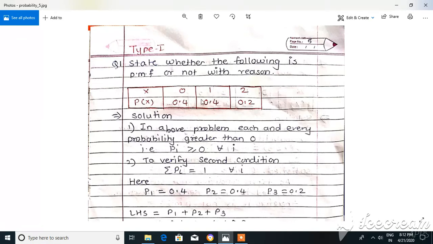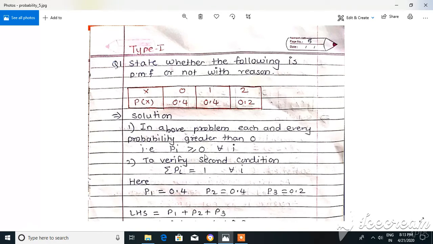So how do we solve this? To prove this is a PMF, we have to verify two conditions, right? Let us consider the first condition. What we observe in this distribution, in the above problem, is that each and every probability is greater than 0. Agreed? Yes. This 0.4, again this 0.4 and this 0.2, all these values are greater than 0. So the first condition is satisfied, that is, Pi is greater than or equal to 0 for every i.